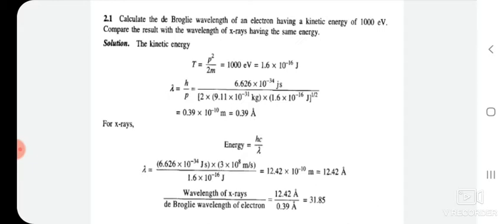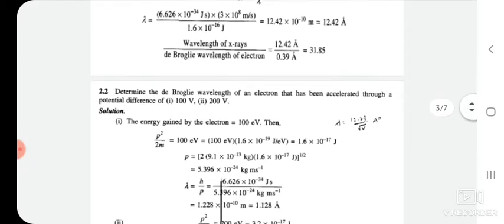If we compare these two wavelengths, the de Broglie wavelength of an electron and the wavelength of X-ray, the ratio is equal to 31.85. It means the wavelength of X-ray is 32 times greater than the de Broglie wavelength of an electron. Okay, in this way you can solve this problem.